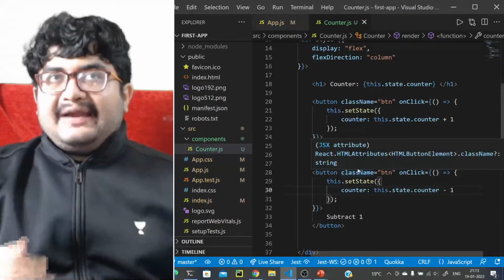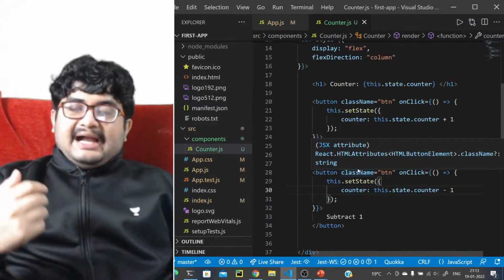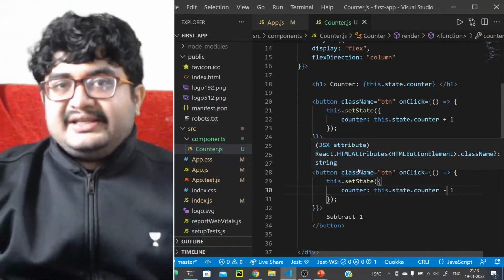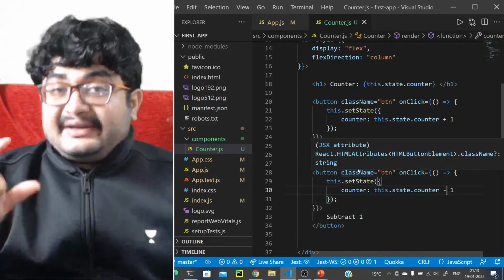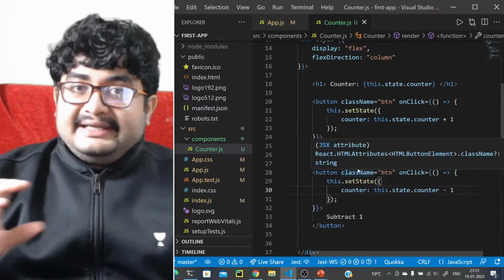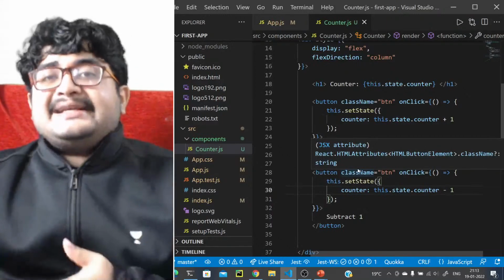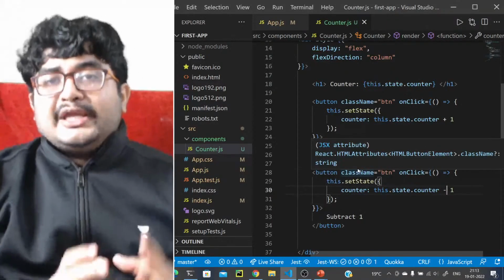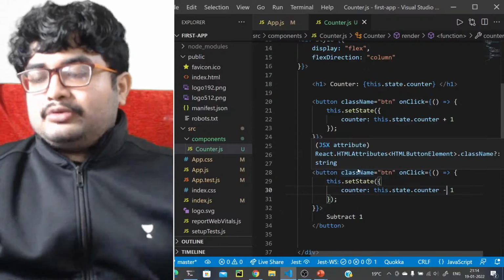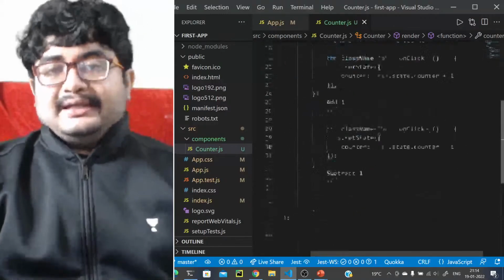So that's about what state is. Let's think about this. If you want to have a cart component, and that cart component is dynamic, like you can add to the cart, you can delete from the cart, how should you have that cart component? You should have the cart values as a state, right? So whenever the cart values change, if something is added to the cart, the state should be updated, so automatically the user interface will also be updated. That is basically declarative programming. You are just telling what to do, you are just updating the value of the state. It takes care of how it should update. You don't have to worry about how to update, right?